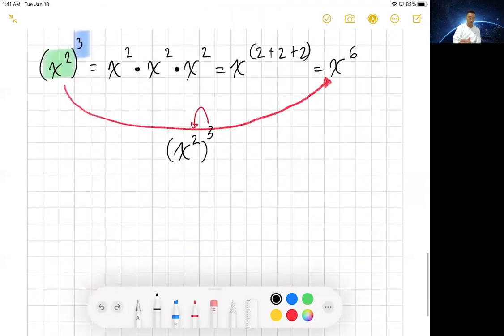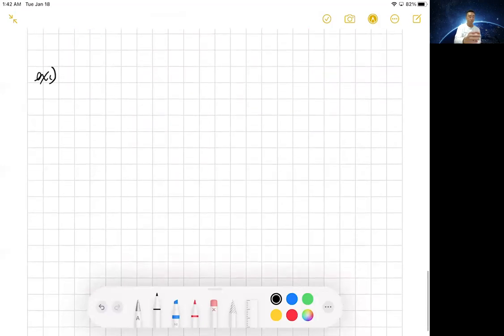Okay. So let's say you have something like x to the fourth to the fifth. What would that equal to? Pause the video. Now, hopefully you multiply these two and you said, oh, okay, that's pretty easy, x to the 20th. Good.